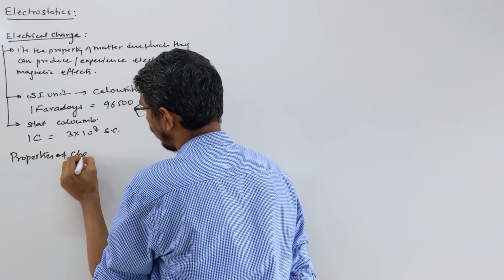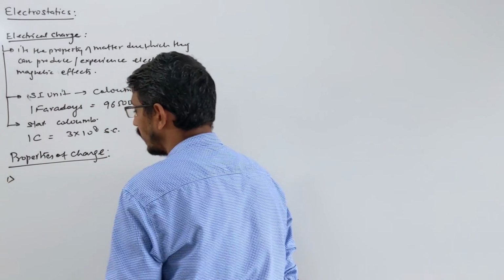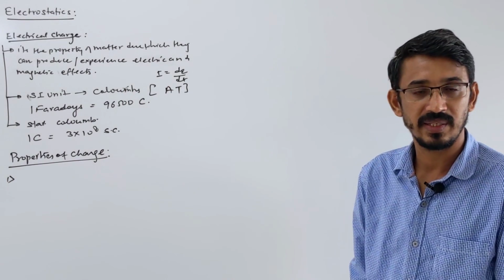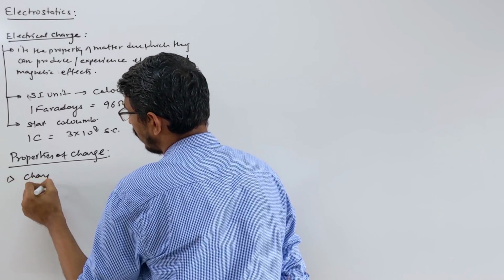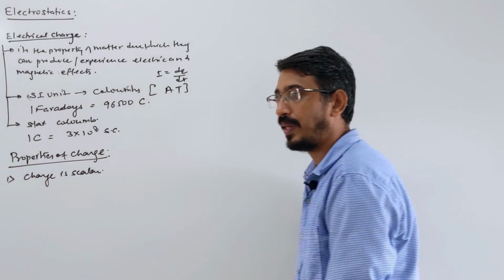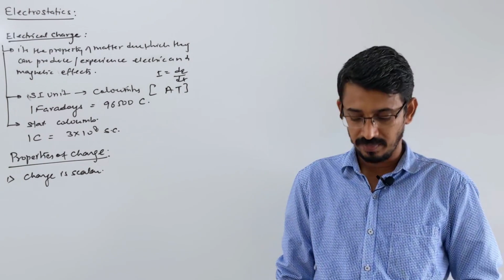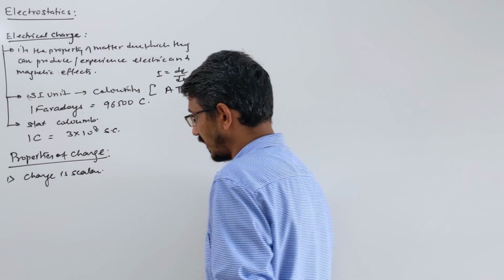Properties of a charge. Small properties we'll talk about. The simplest property is charge is scalar, right? No vector rules. So charge is scalar. If you want to add charges, just plus minus sign, algebraically you have to add, no vector rules, okay? Charge is scalar.